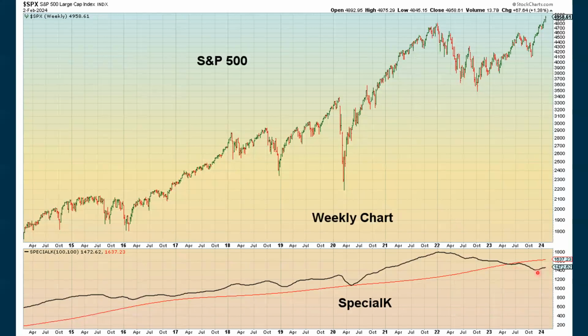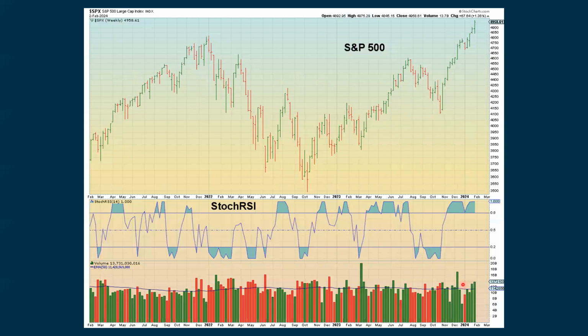The weekly Special K chart is still negative, but it is trying to turn back up. But this is a long-term chart with a long-term oscillator. That's why we don't get many signals with this chart, where we're still positive on the daily chart. The Stoch RSI is still extreme positive.